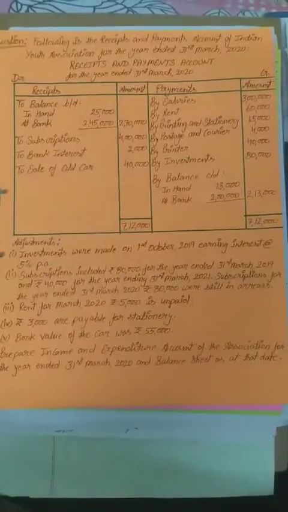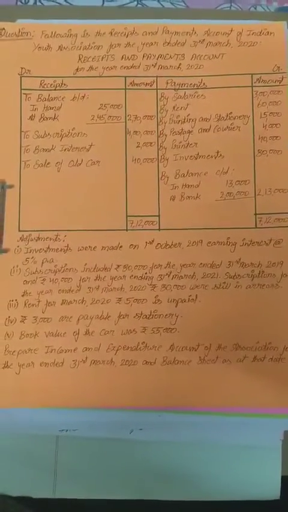First we will solve the adjustments. So let's see the format. Students, I prepared all three formats first, because we will solve the question according to the adjustments, not according to the format.